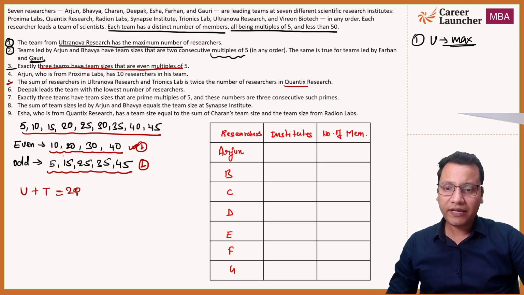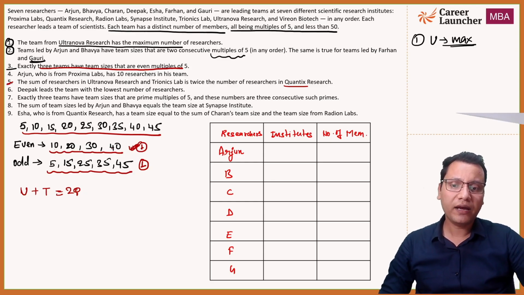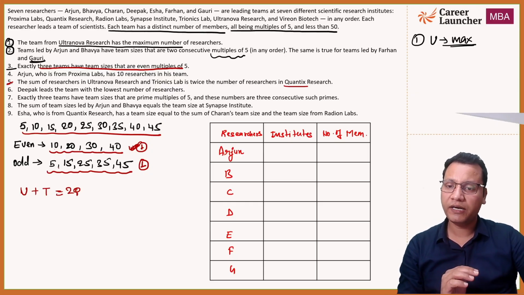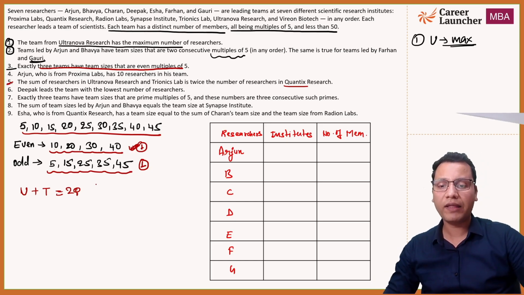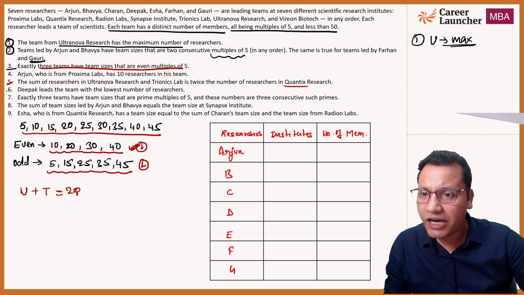Okay. Now you need to be clear that out of these numbers 10, 20, 30 and 40, three numbers will be in our table and one will be eliminated. And similarly, from the odd multiples, out of 5 possibilities, 1 will be eliminated and 4 will be in our table, right?